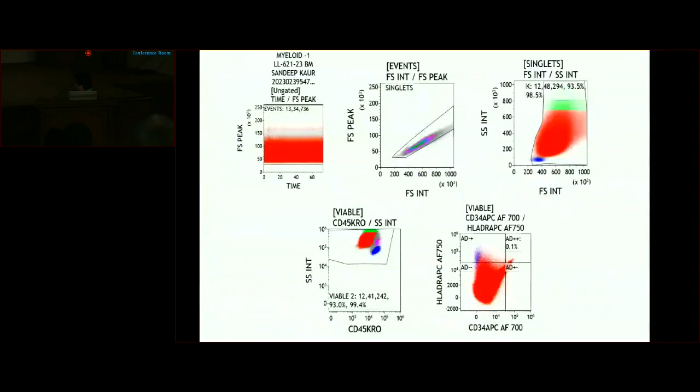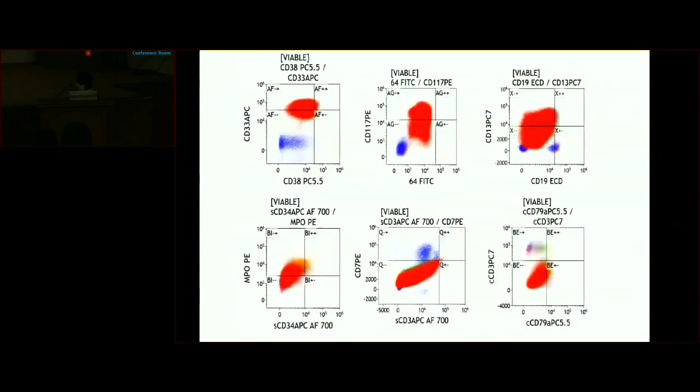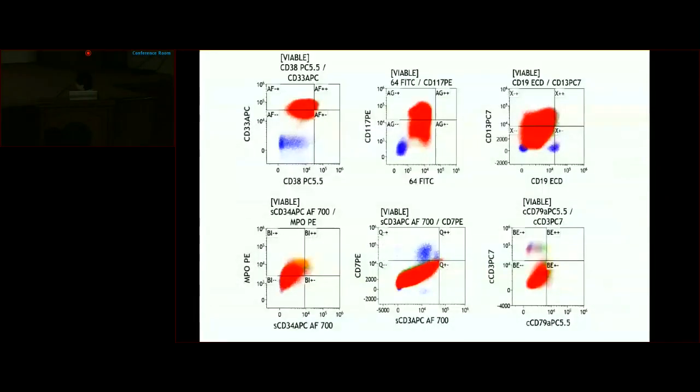On flow cytometry, these cells, highlighted here in red, show increased forward scatter and side scatter. They were positive for CD45 and negative for HLA-DR and CD34. They showed positive expression of a host of myeloid markers: homogeneously positive for CD33, and heterogeneous positive expression of CD117, CD13 and MPO. They were negative for B cell and T cell markers, thereby ruling out a lymphoid lineage.